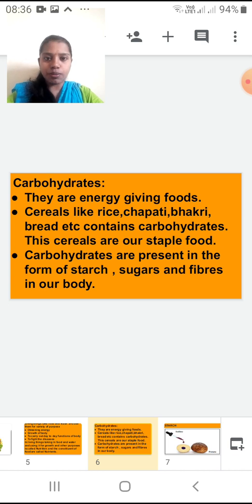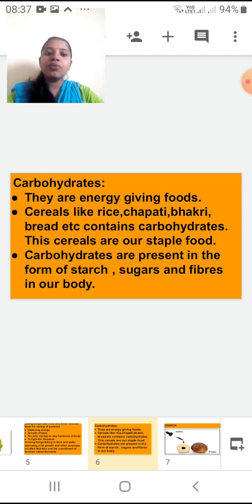So carbohydrates are divided into three: starch, fiber, and sugars. Anyhow, sequence is not important here. I hope what carbohydrates are and what are examples of carbohydrates are clear to you.